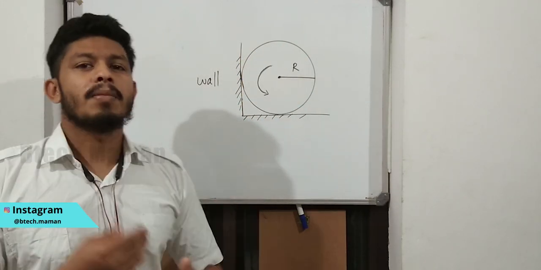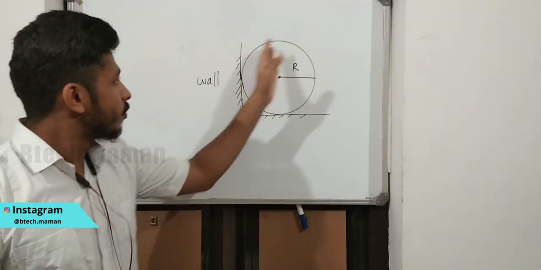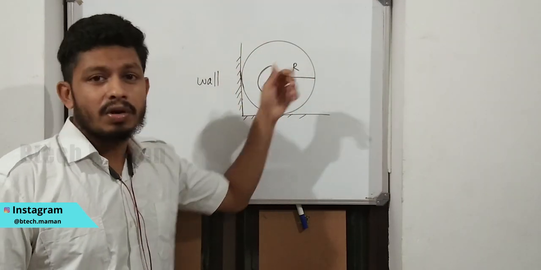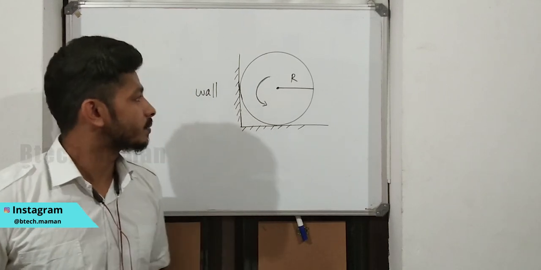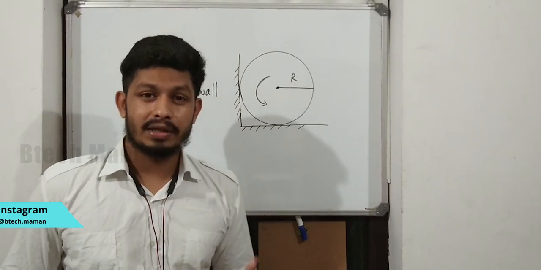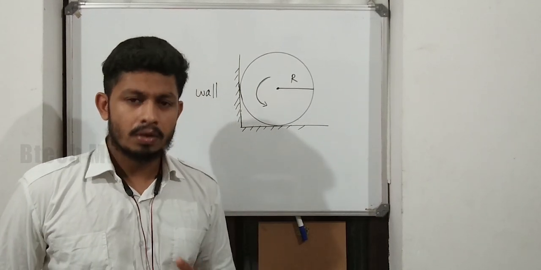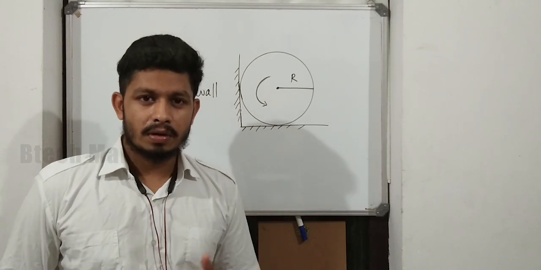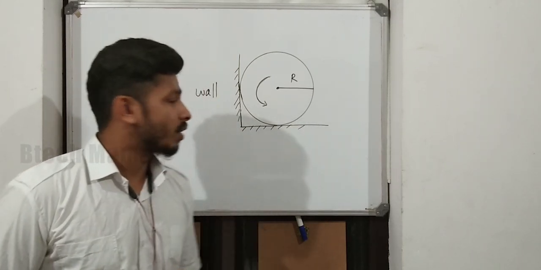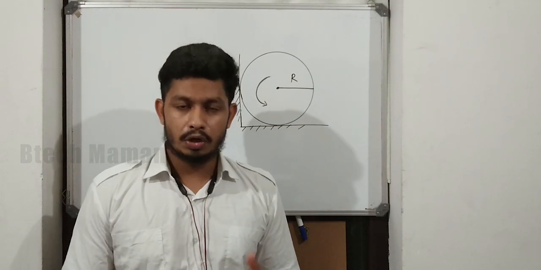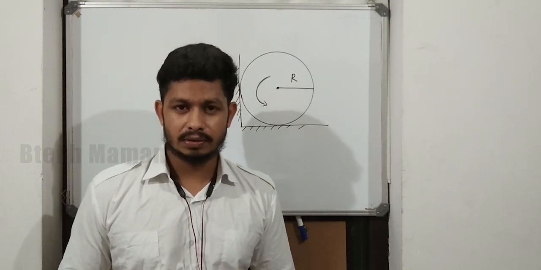So we need to find the number of revolutions. Our question is, we need to find the number of revolutions before it comes to rest. Here the concept is, the cylinder is doing work against the frictional force. We already studied in the previous chapter the work energy theorem. Work energy theorem is: work done is equal to change in kinetic energy.